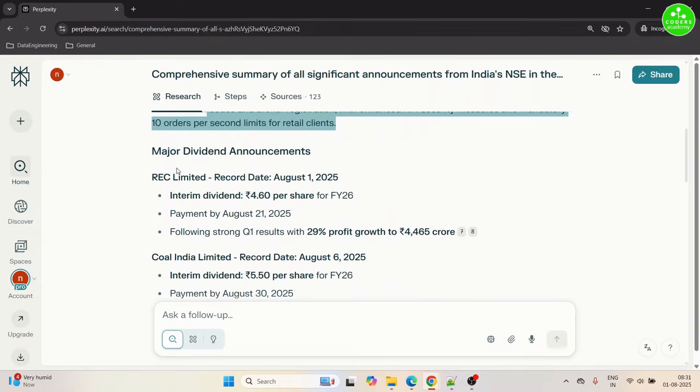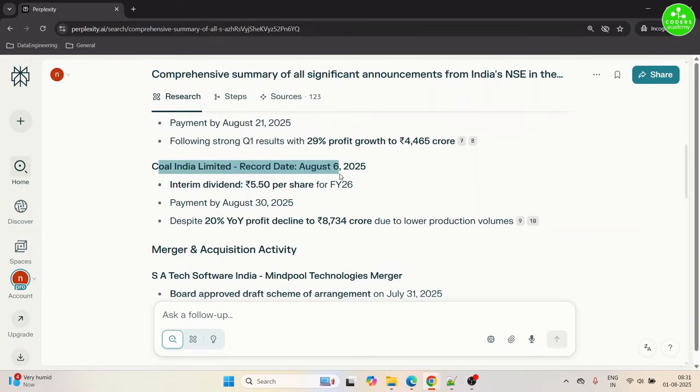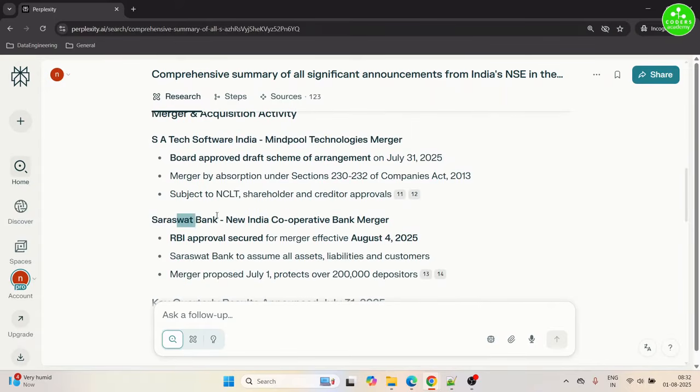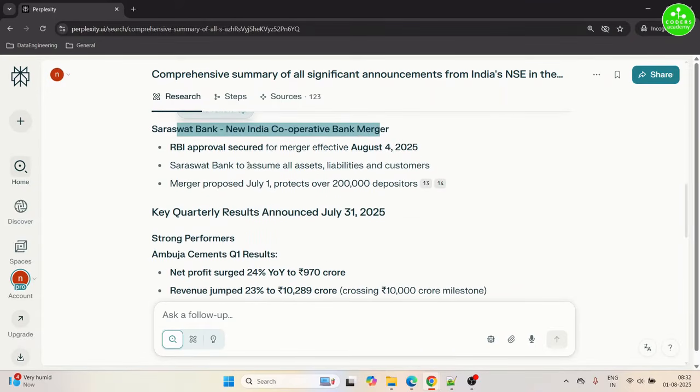It starts with REC, where the record date is August 1st and the interim dividend is 4.6. Coal India, interim dividend of 5.5 and the cutoff date is August 6th. Mergers and acquisitions, so there is a merger between SA Tech and Mindpool. There is a second merger between Saraswat and New India Cooperative Bank.